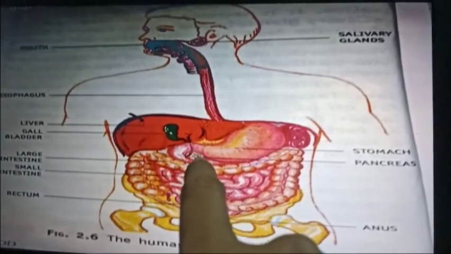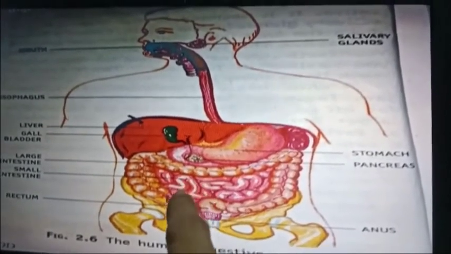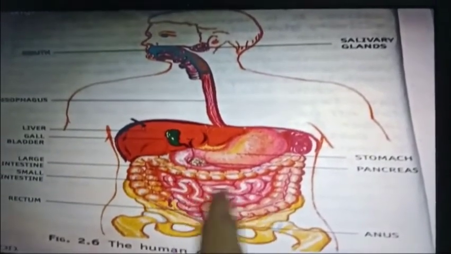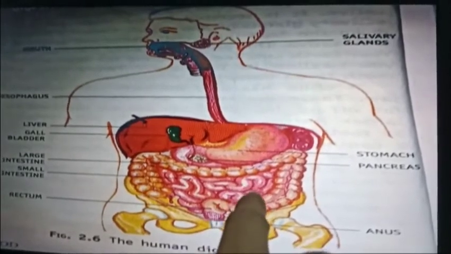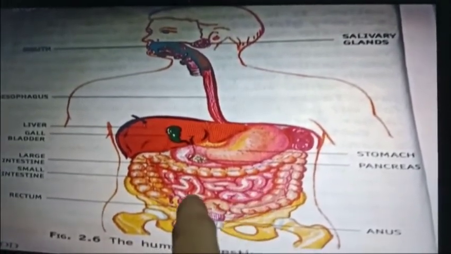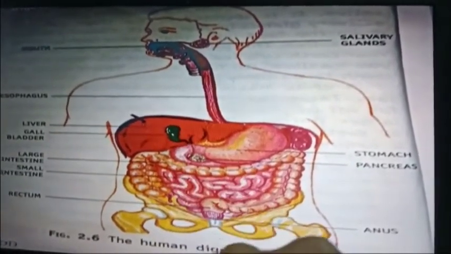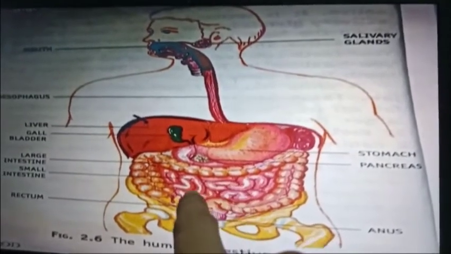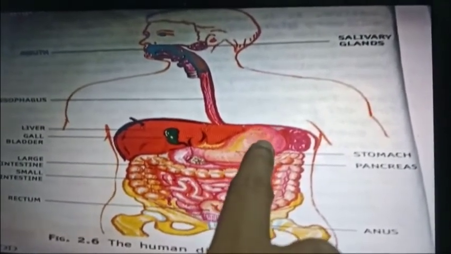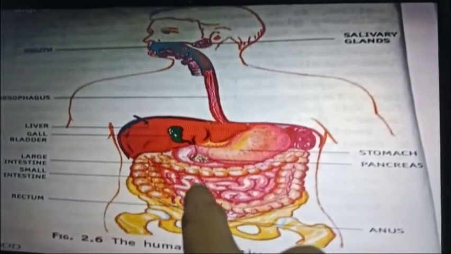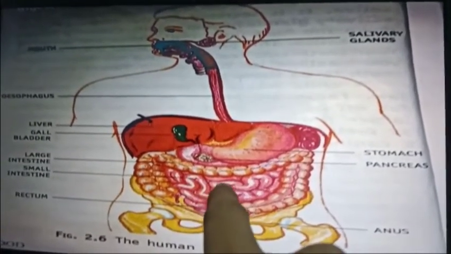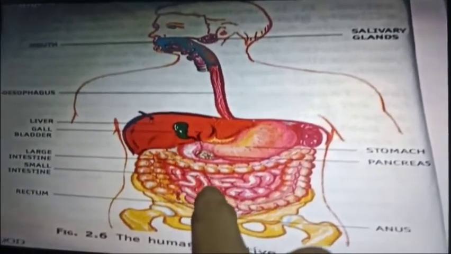And not only that, it will also act on the proteins and break down the proteins into amino acids, which are the simpler forms of proteins. This occurs in the small intestine. So after digestion has occurred in the stomach, the remaining digestion occurs in the small intestine. That means the complete digestion may happen.